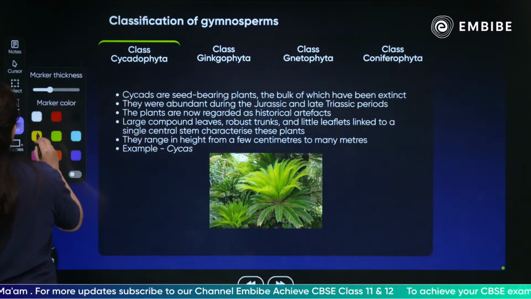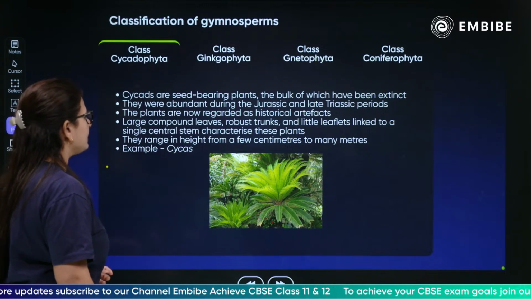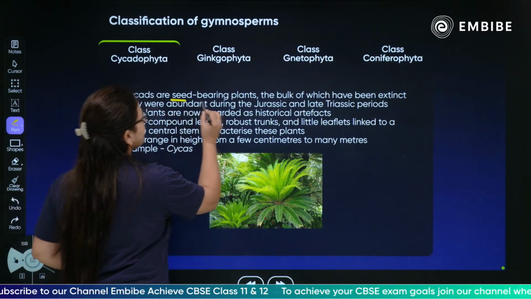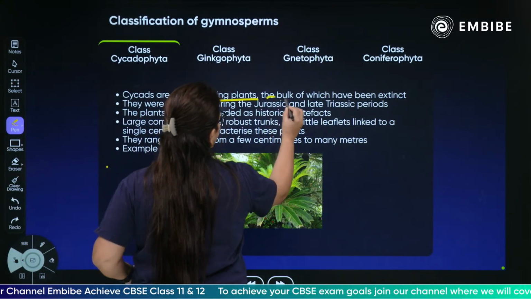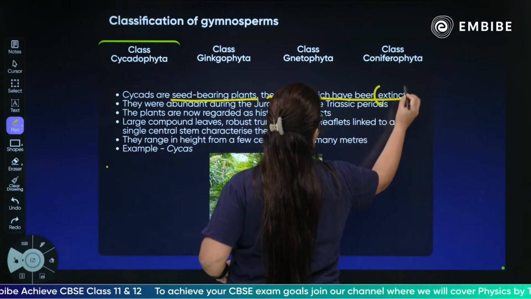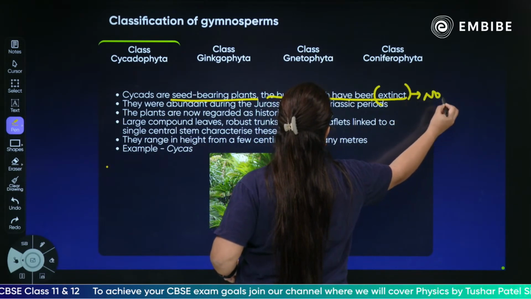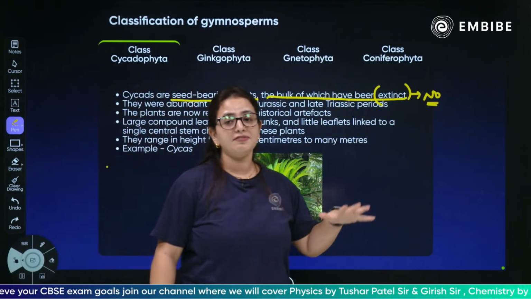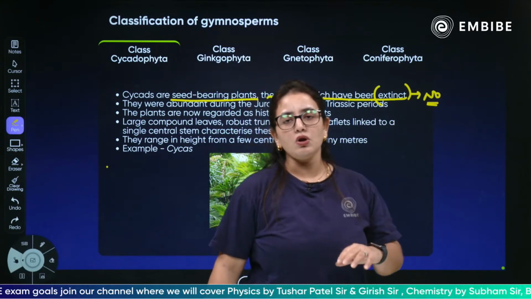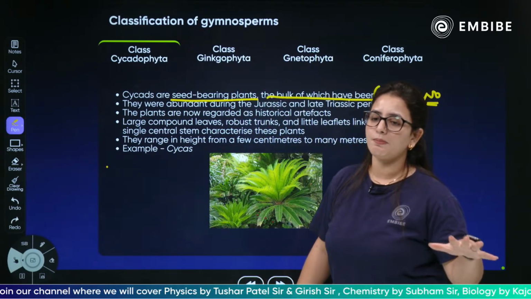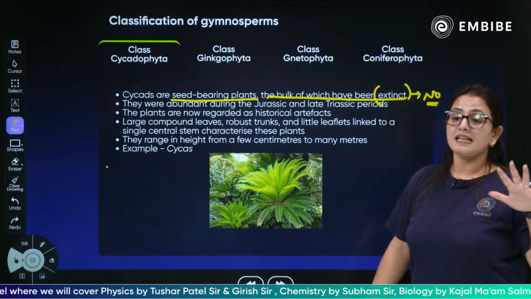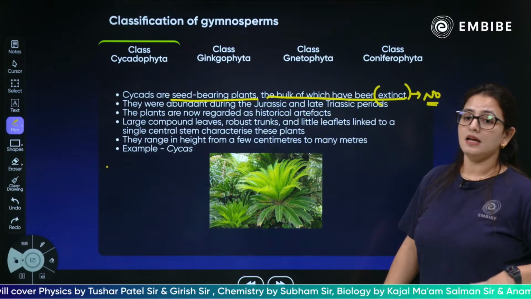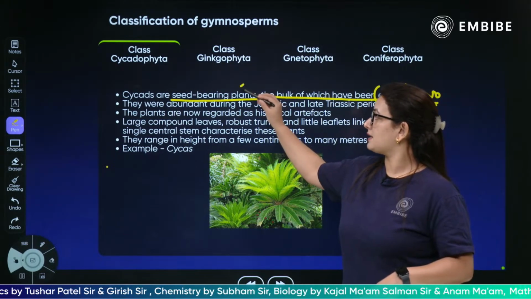As you can see, the feature of the cycad family is that these are seed bearing plants, the bulk of which have become extinct. Extinct means they are no longer existing in the environment. Major members of the cycad family are no longer present, but they are seed bearing plants.